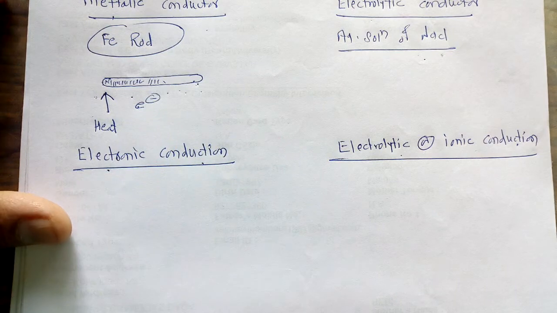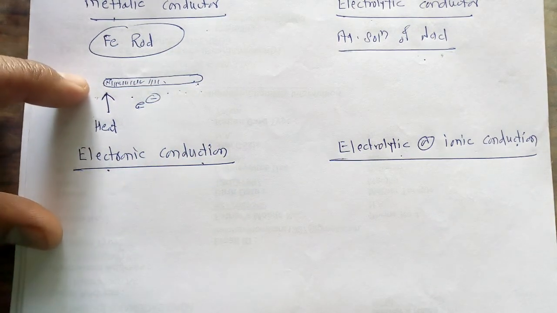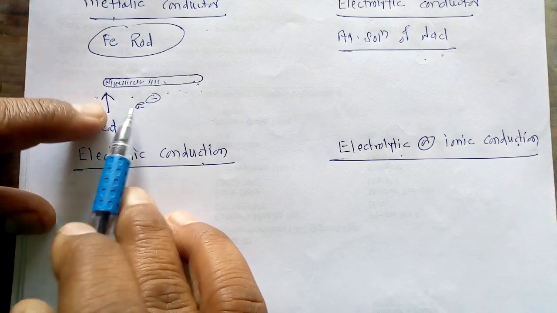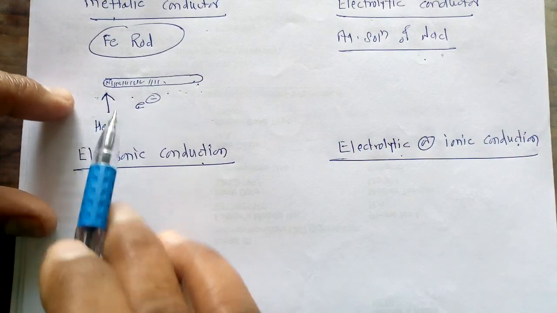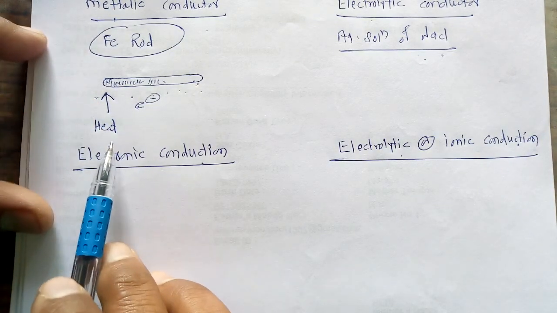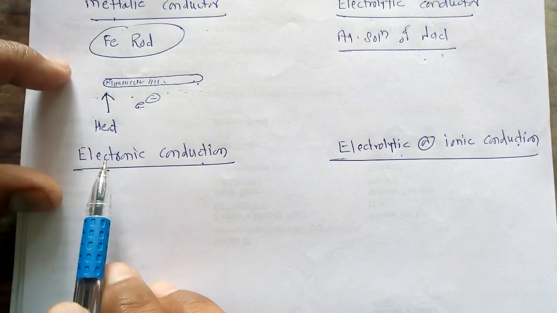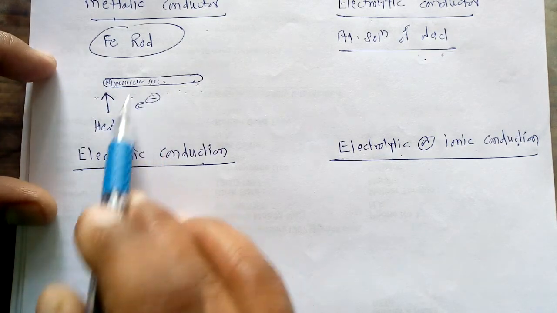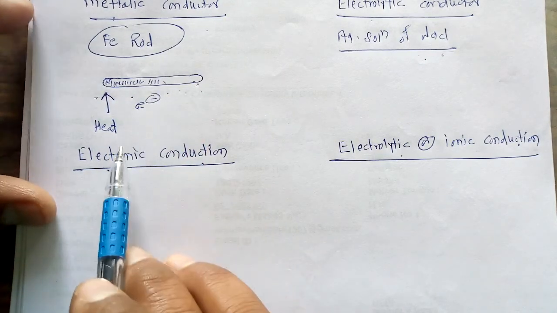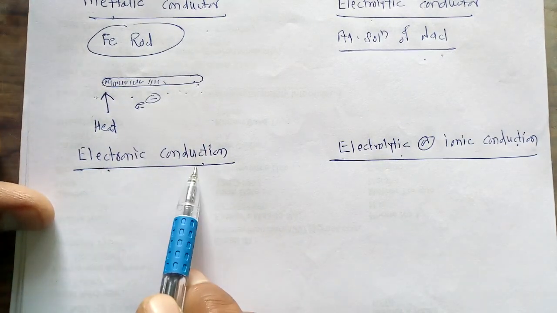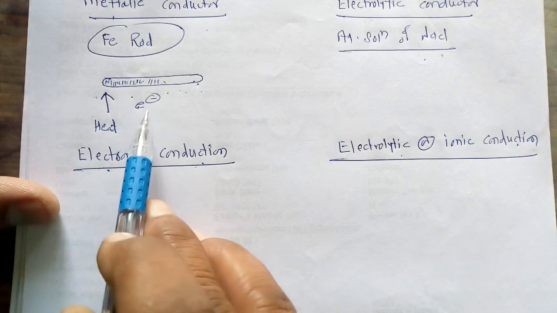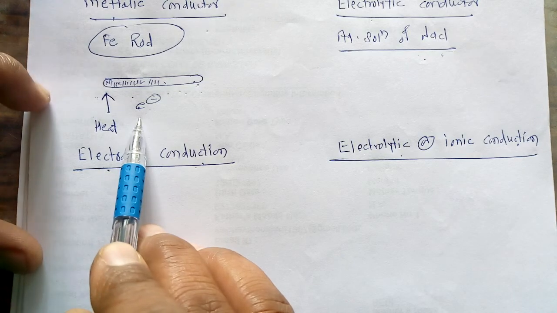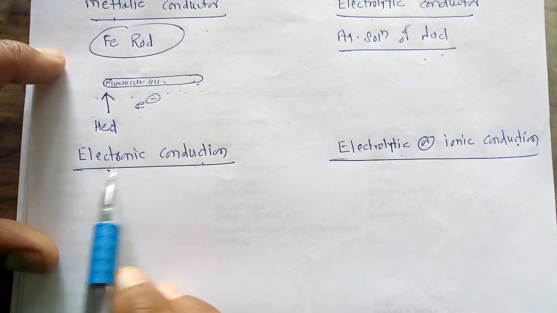The electrons absorb the heat or electricity, and it gets transferred from one electron to another. So the conduction shown by these metals is due to electrons. That's why it is called electronic conduction; electronic stands for electron.